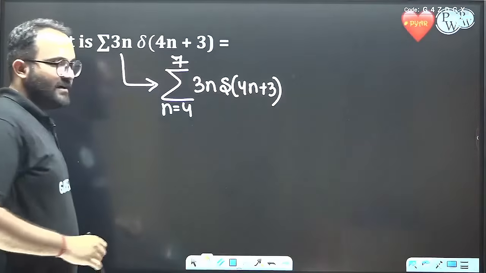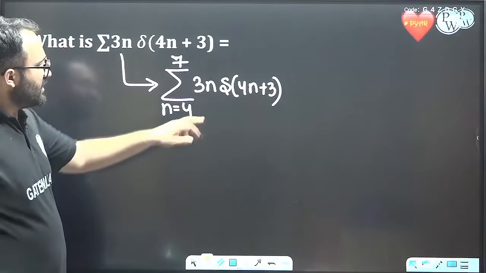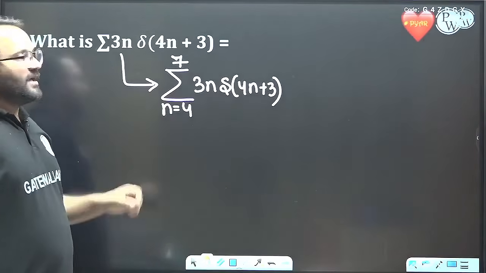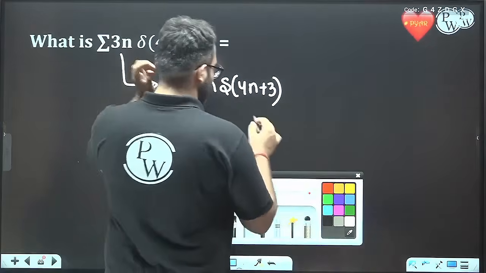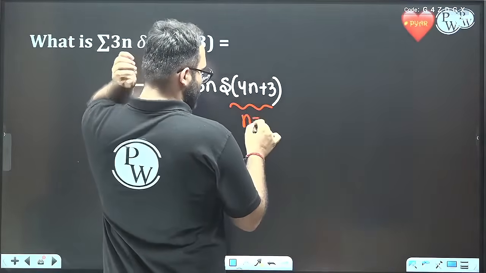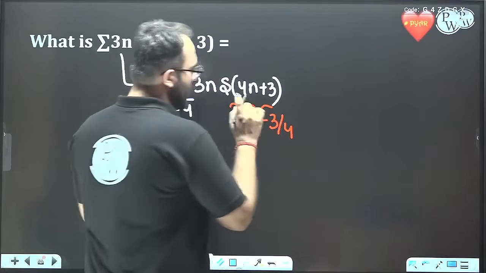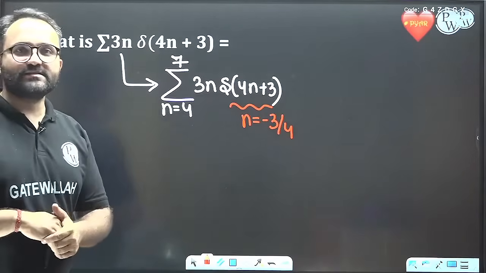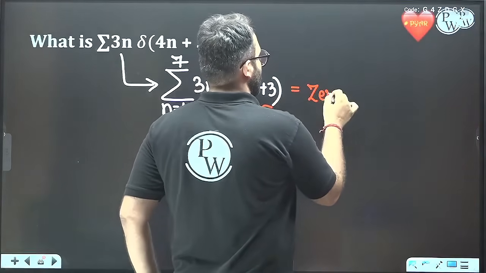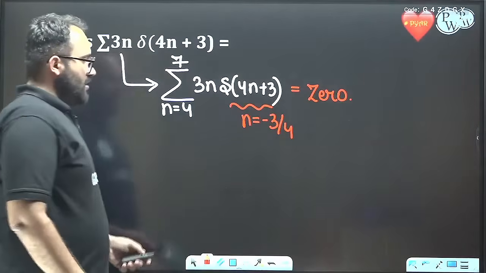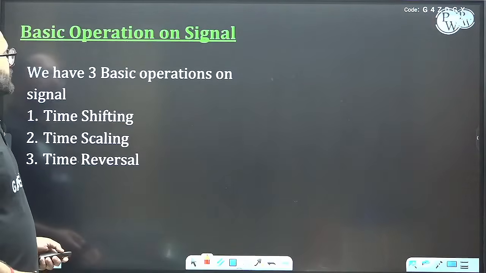We can see that the delta function here has a non-integer location. The location is n equal to minus 3 by 4, a non-integer location, and thus since it is a non-integer location, the answer is 0.